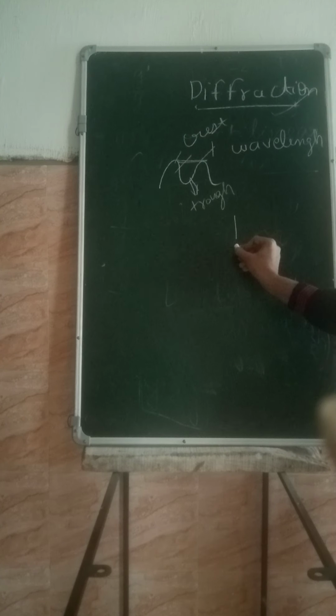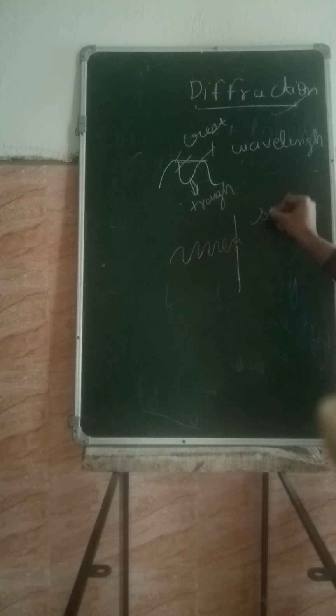Now diffraction is a phenomenon which is observed when we pass or allow the light to travel through a slit. This small hole is known as slit.